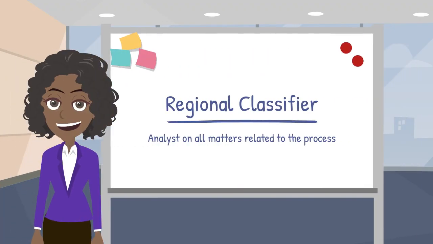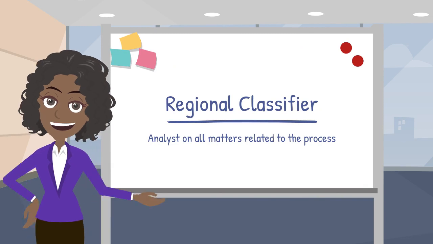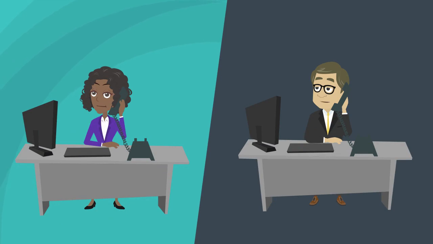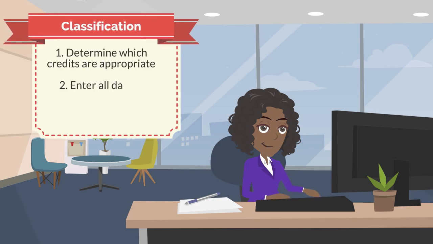The classifier is your analyst on all matters related to this process. They review the PD, job discussion help sheet, and organizational chart. To gain a better understanding of your position, they will conduct an interview. During the interview, they will clarify any outstanding questions, answer your questions, and provide feedback to you. They will use all of this information to decide which credits are appropriate and will enter all data into MClass in order to prepare the preliminary job report for your review.